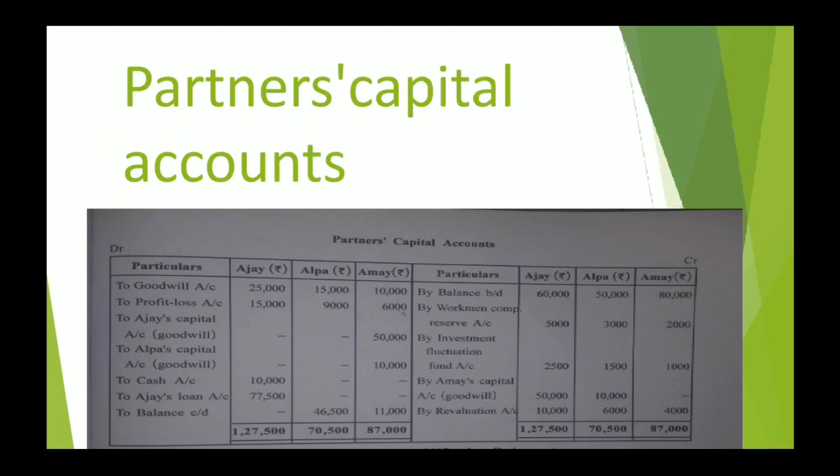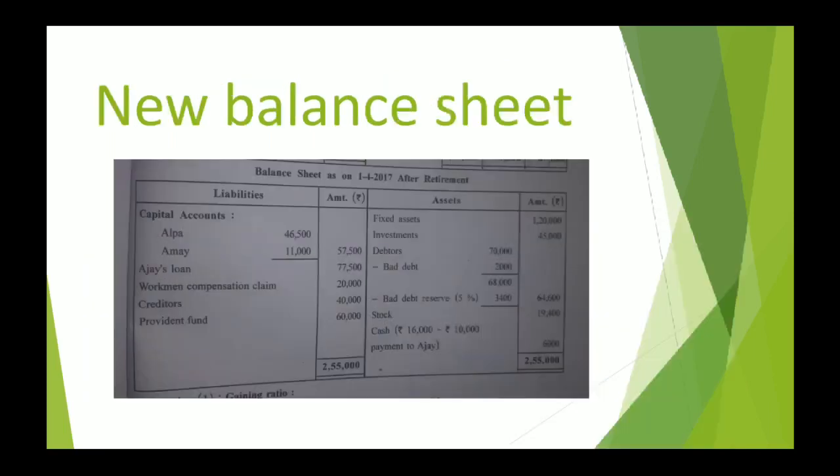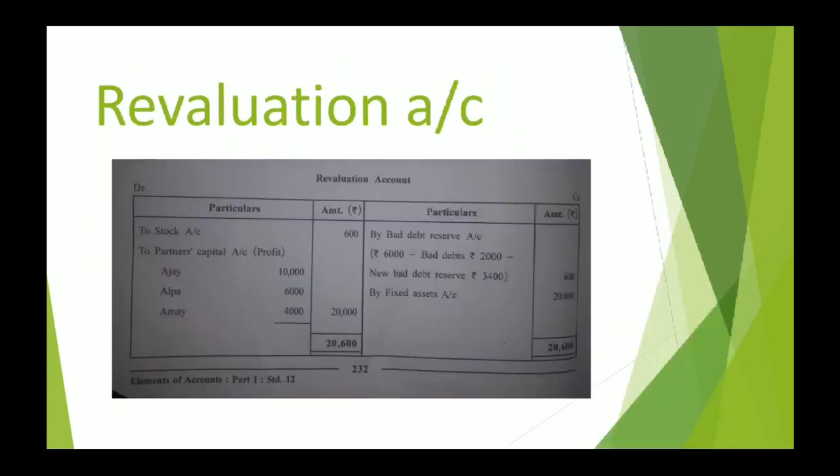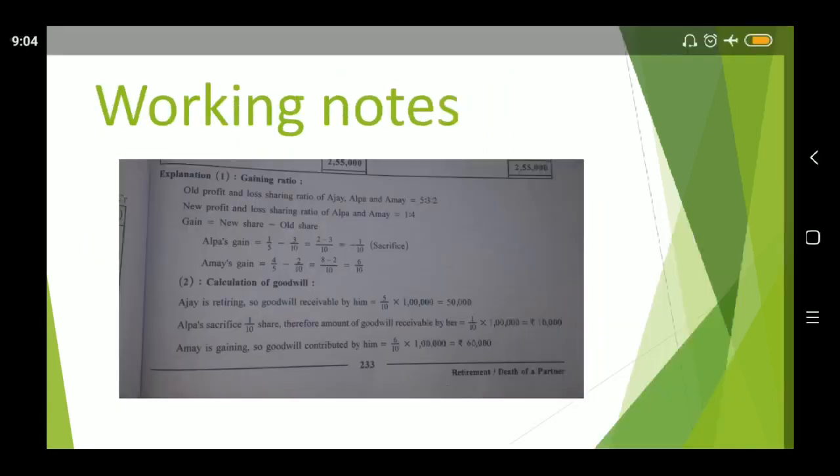I have always said, whenever there is no adjustment related to any particular item, it is to be written as it is in new balance sheet. You can see creditors 40,000 and provident fund 60,000 as it is in old balance sheet. Alright. Let us check further which are the items pending to be recorded.